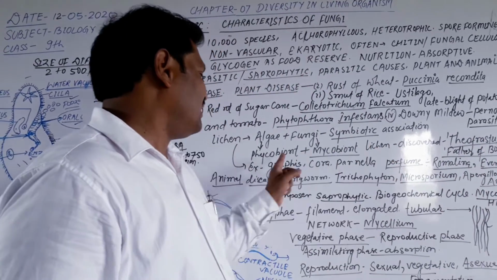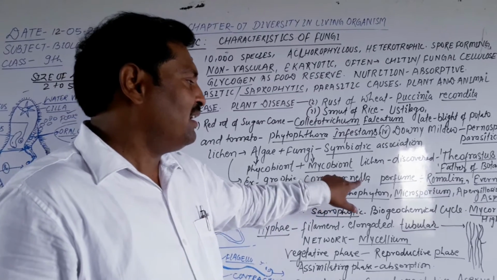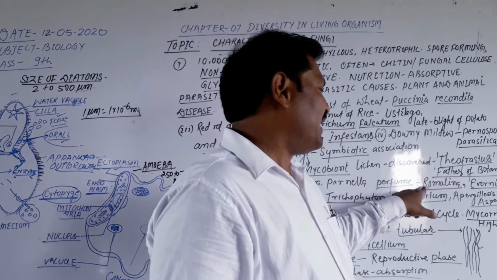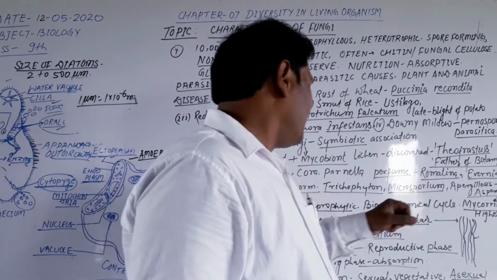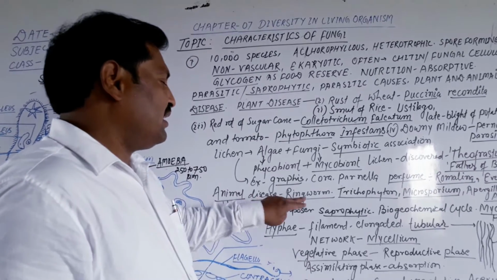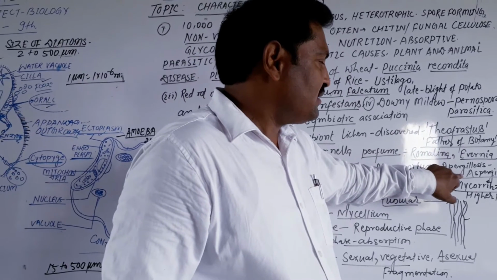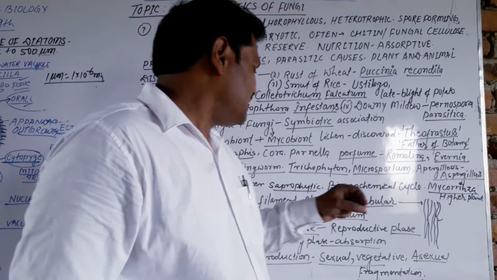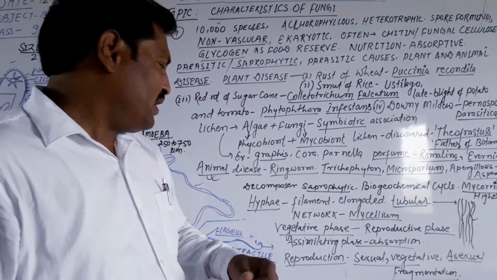Examples of lichen are Graphis, Cora and Parmelia. Perfumes are also made from lichens, like some species of Ramalina and Evernia. Animal diseases include ringworm by Trichophyton and Microsporum, and aspergillosis by Aspergillus. They are also decomposers in the biogeochemical cycle we have discussed.